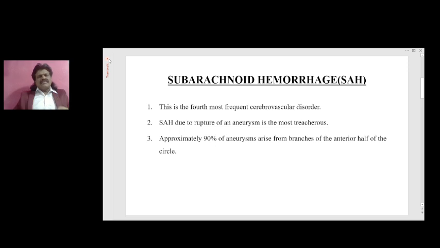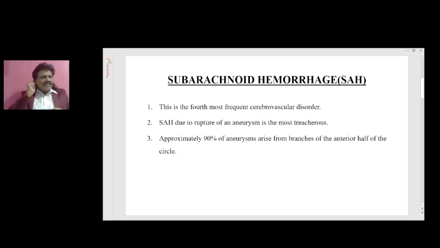Meninges is a highly pain sensitive structure. So the three important diseases which affect meninges and cause severe headache are, one, subarachnoid hemorrhage, because the blood and chemical irritants are seen in the meninges, affecting the meninges and producing severe headache. The second is meningitis, because there's an inflammation of the meninges because of the infection. Meninges is involved, so meningitis patients present with severe headache. And third, migraine, the trigeminovascular system is affected, the meninges is affected, they also present with headache. So when the meninges get affected, they'll have severe headache.